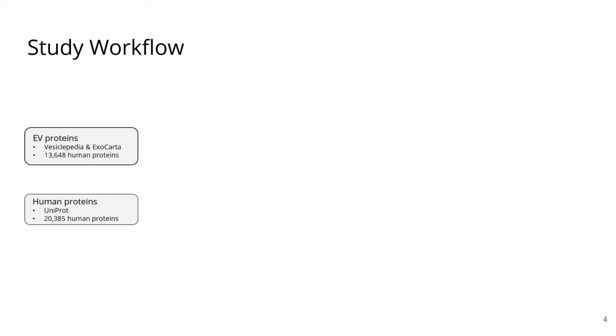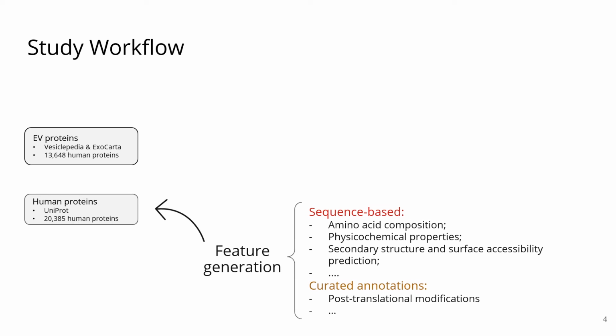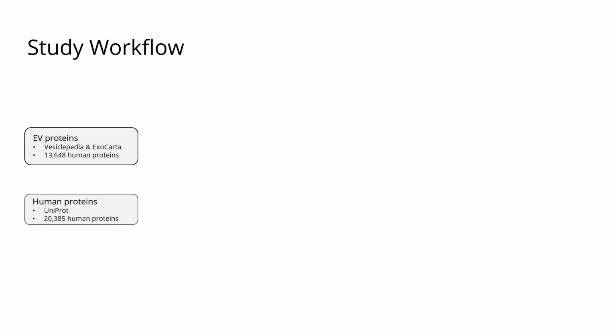The EV proteins we took from the databases Vesiclepedia and ExoCarta, and the human proteome dataset we took from UniProt. For this human proteome dataset, we generated the features we thought might be important for EV association classification, such as amino acid composition, physicochemical properties, and secondary structure and surface accessibility prediction. We also used created annotations, mainly post-translational modifications.